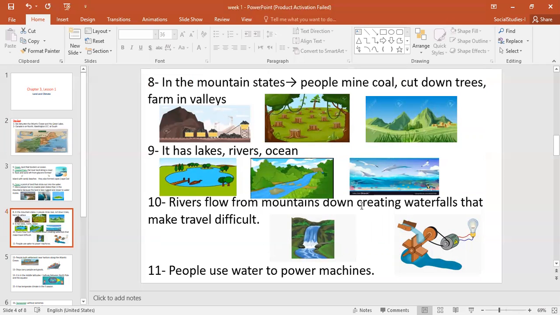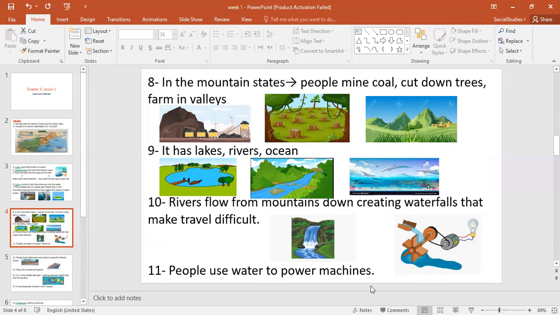Let's move to the next point. Rivers flow from mountains down, creating waterfalls that make travel difficult. Look, guys, when rivers move, they flow from the mountains, and here they create something called waterfalls. This is the picture of a waterfall. Of course, waterfalls make travel very difficult. And what else? Number 11, people use the water. This picture shows how we use water through some kinds of machines to produce electricity. The movement of the waves runs machines to produce electricity.